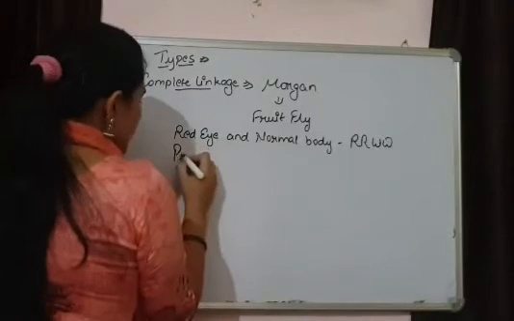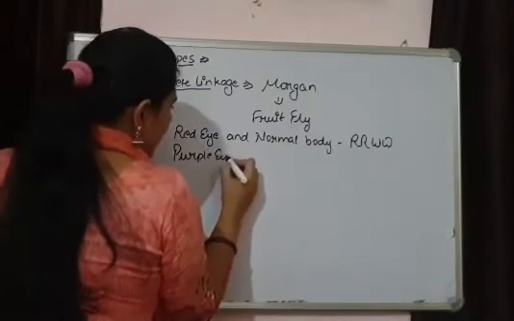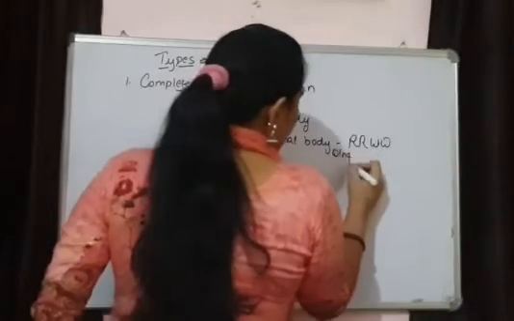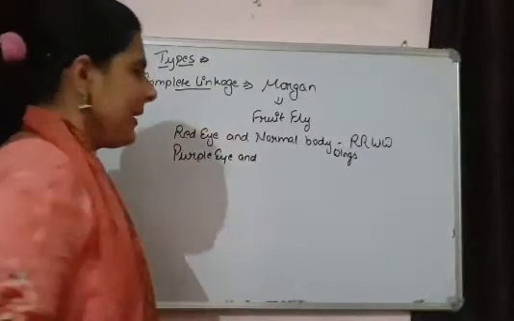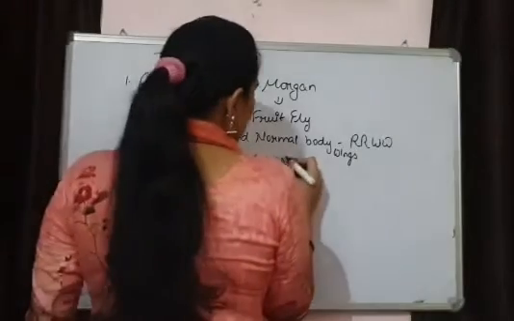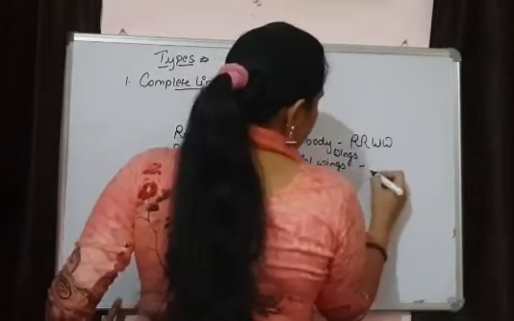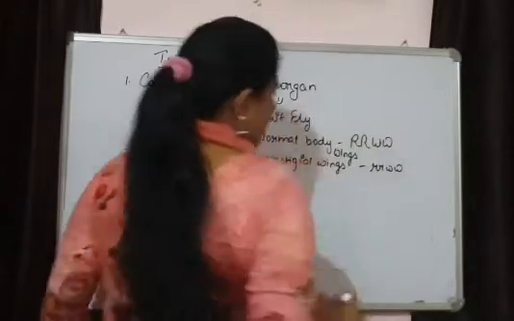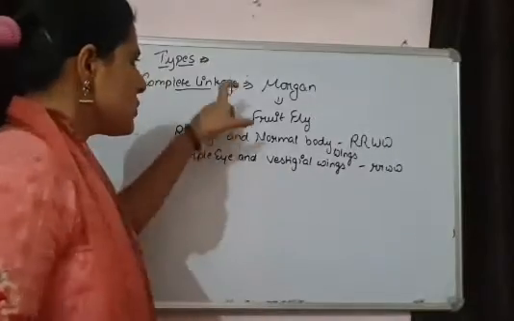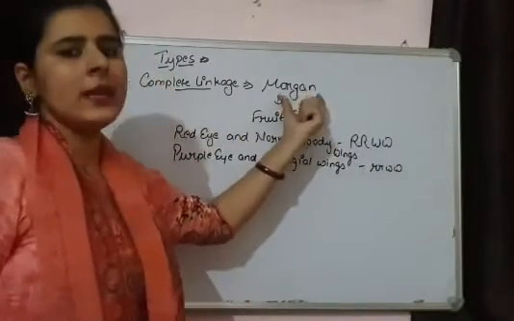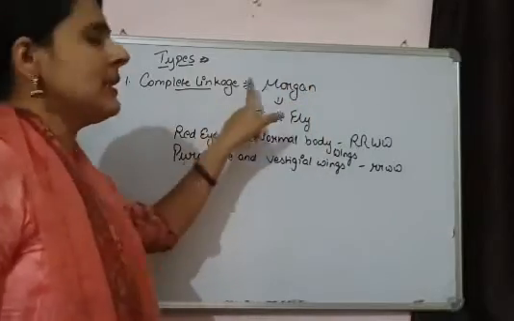The second was purple eye and small wings, or you can say vestigial wings. And this was the recessive character. So a cross was done between these two by Morgan, and there he found complete linkage.